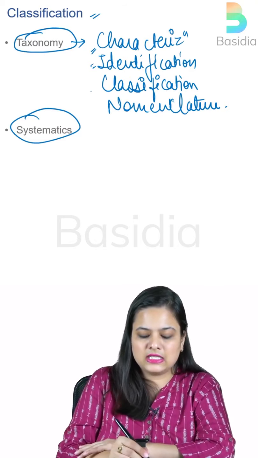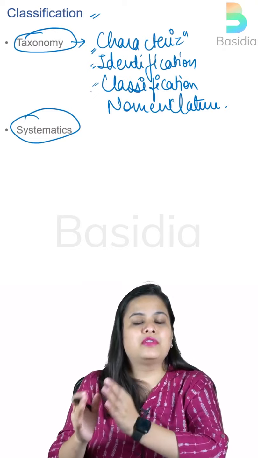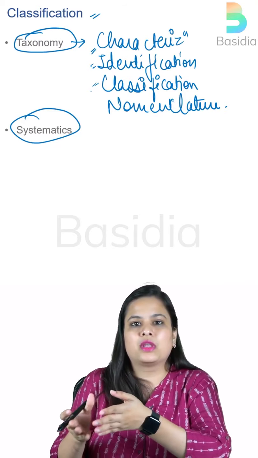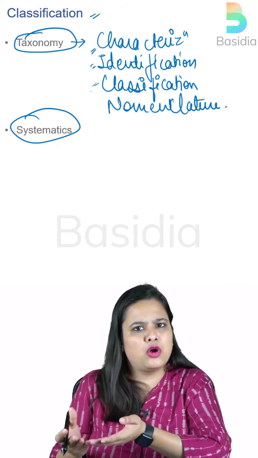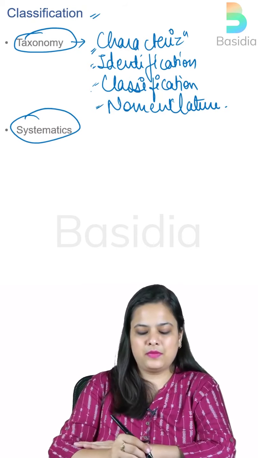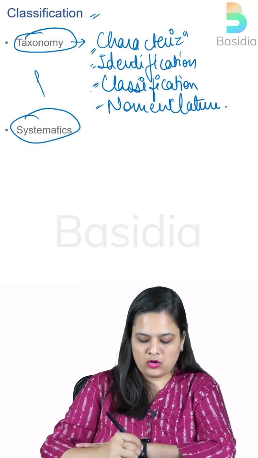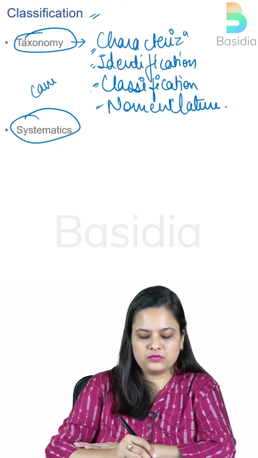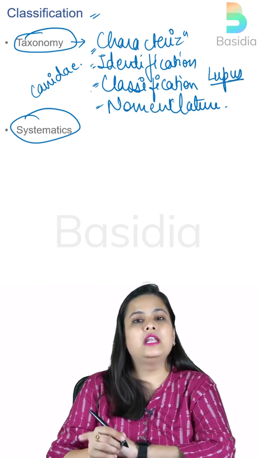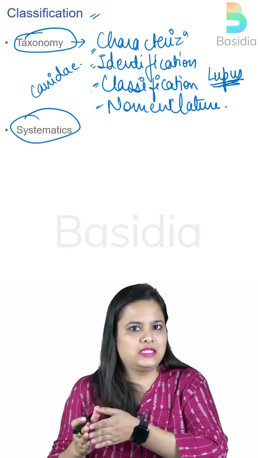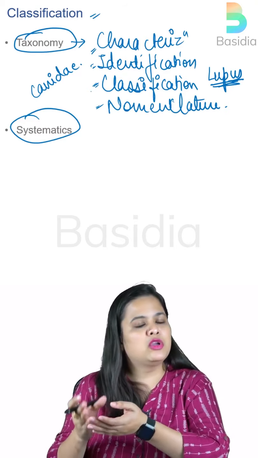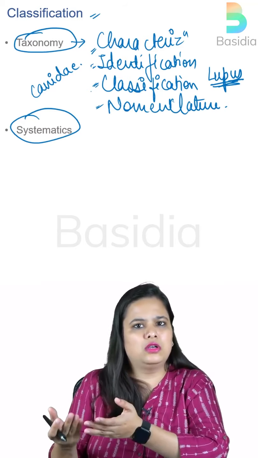Isn't it? Then classify them, as I've just mentioned: after identifying that this is looking similar to a dog, let's put it in this particular genus, or we can put it in a specific order or a family, right? That is how, and then properly name it. For example, when we talk about dogs, we know that they belong to the Canidae family, right? And whenever we talk about dogs, we use the genus Lupus, right? So Lupus could be that categorization, that okay, this belongs to the dog, and now this name should start with Lupus. Why? Because same genus, right? And the species could differ accordingly, right?